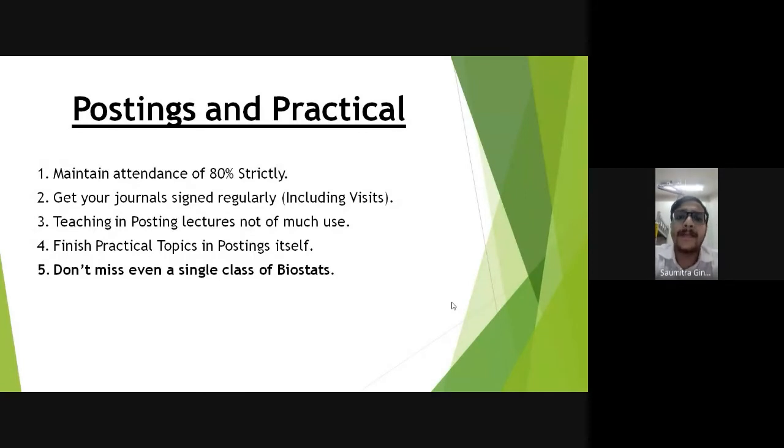And yes, the biostats class Amit Jadhav sir takes in the end, don't miss even a single class of that. See, biostats is a difficult subject for most of us because we come from a biology background, and most people don't like maths or are not good at maths. So biostats becomes difficult in that sense. For exam purposes, you have to solve the previous years' papers. I'll come to that again. But yes, attend his class.